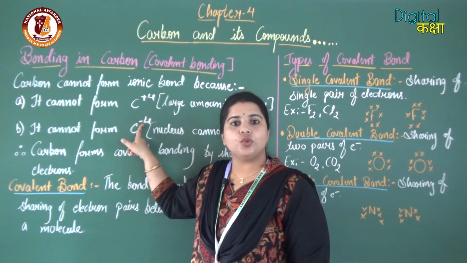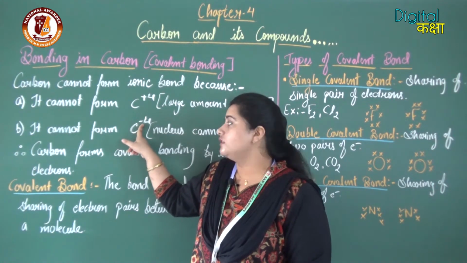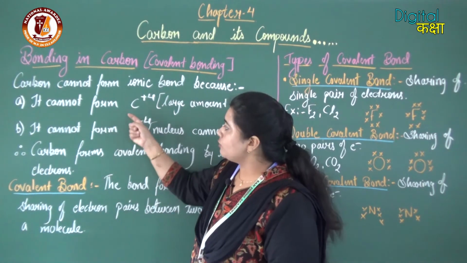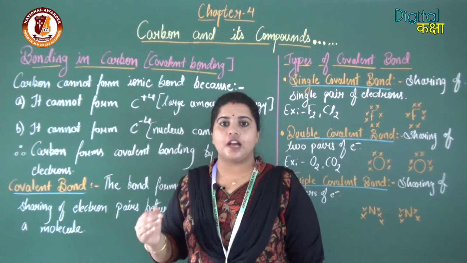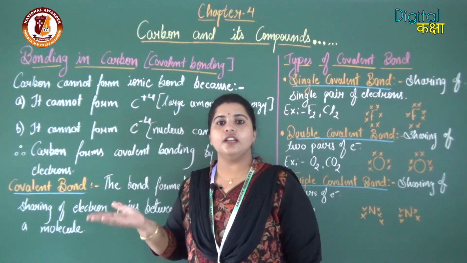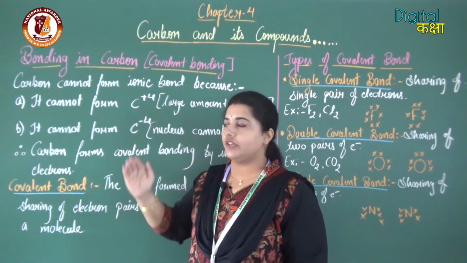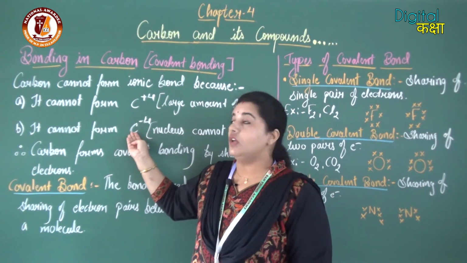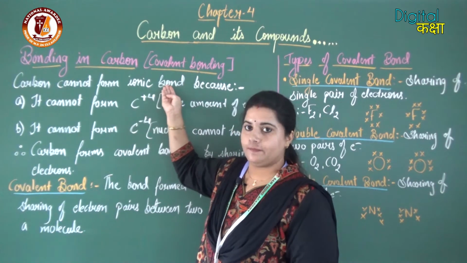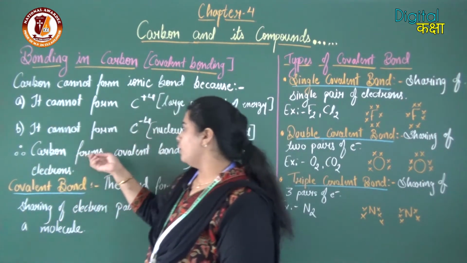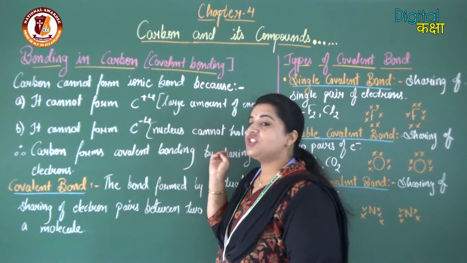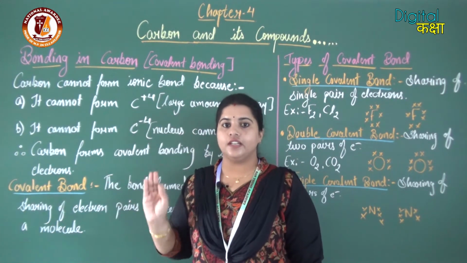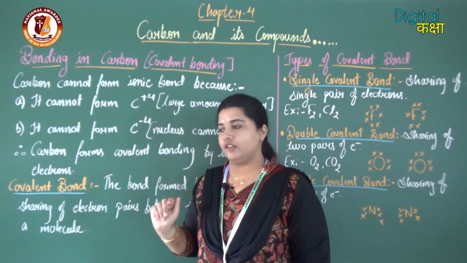So 6 protons cannot hold 10 electrons, therefore carbon cannot even gain 4 electrons. So these two possibilities are not possible. Carbon cannot lose electrons, carbon cannot gain electrons. Therefore it cannot convert into an ion, so it is not going to form ionic bonding. Therefore carbon is going to form covalent bonding by sharing of electrons. Carbon cannot completely lose or gain electrons, but carbon can share electrons.